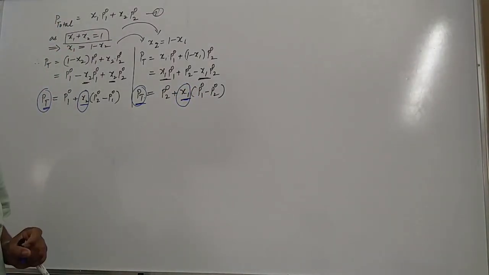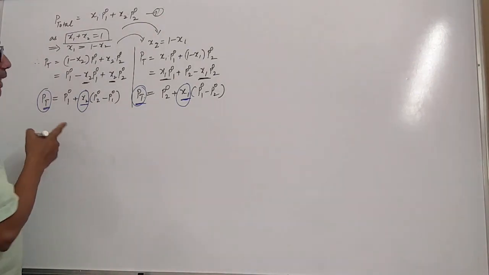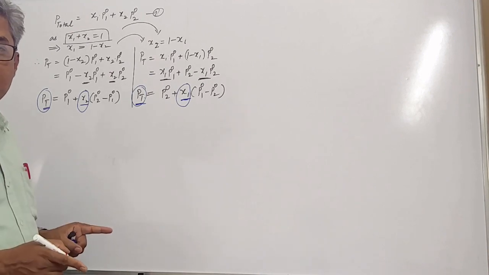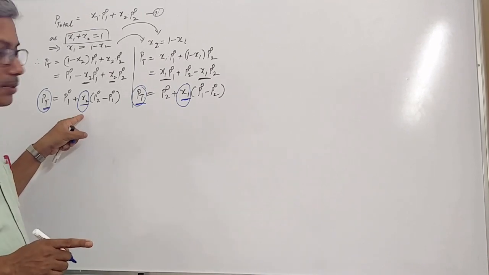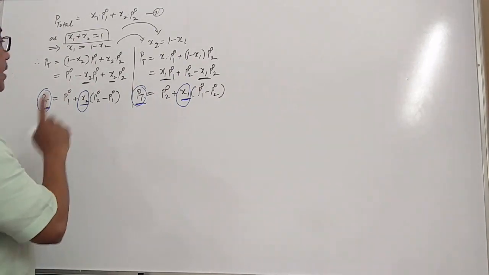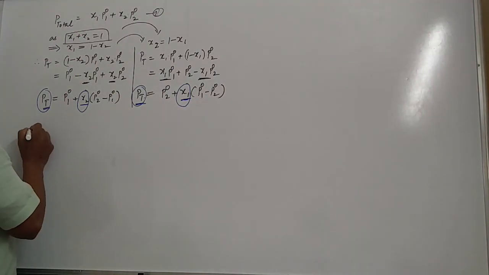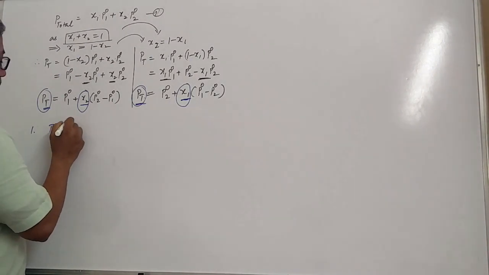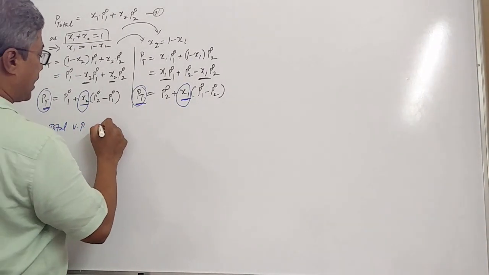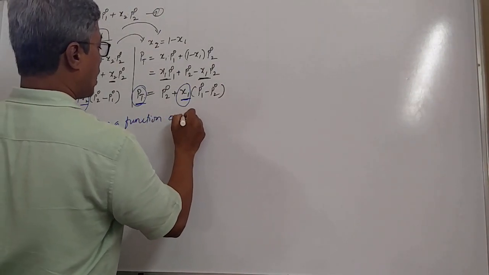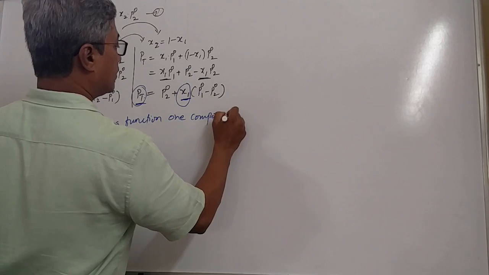This is the important conclusion that we get out of Raoult's law. Total pressure is the function of only one of the components, either x2 or x1, provided both are volatile liquids. So the first conclusion is that total vapor pressure can be written as a function of one component only.